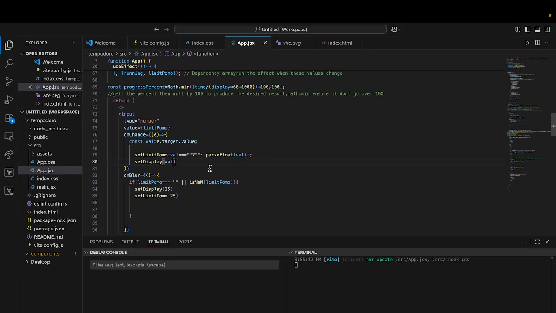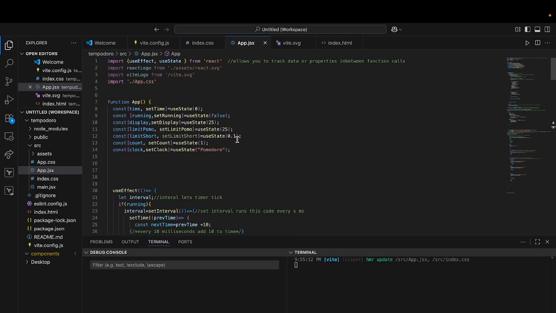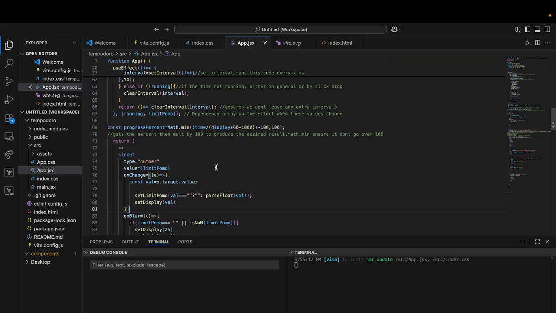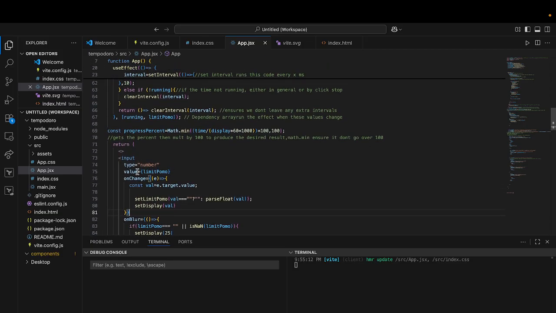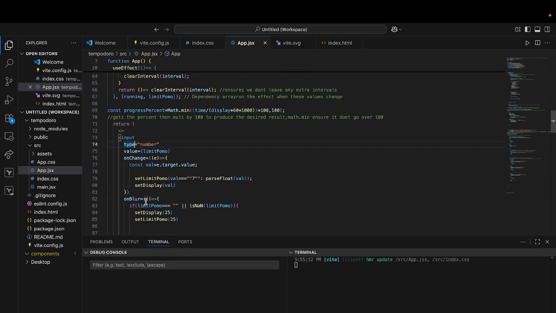It should be 0.15 the second time. And we said we'll input our number. So I think I need to check, does this change it all the time? Because I said set limit POMO. Yeah, it should. But it only set it to the value that was here beforehand. Okay. Yeah, so I'm not really sure how this works. I'm gonna be honest, I think this is one of the parts where I was doing it and my brain was half not there.